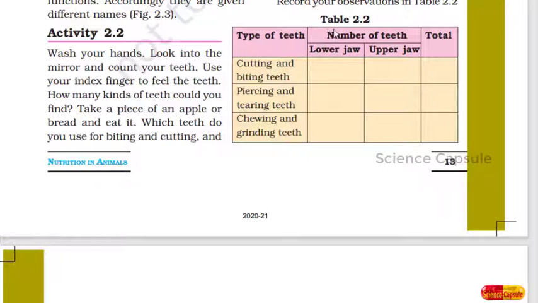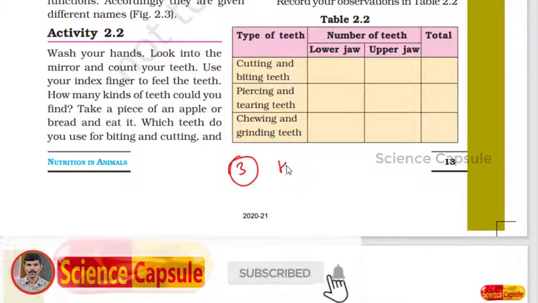We have discussed about the teeth and their purposes, so you can go a little back and pause the video and you can count the total number of teeth here. For cutting, which teeth is used, so which we have already discussed. Now here another home assignment, that is third home assignment. You have to fill this table and you have to note it down in your notebook. Got it? So this is third home assignment, right?